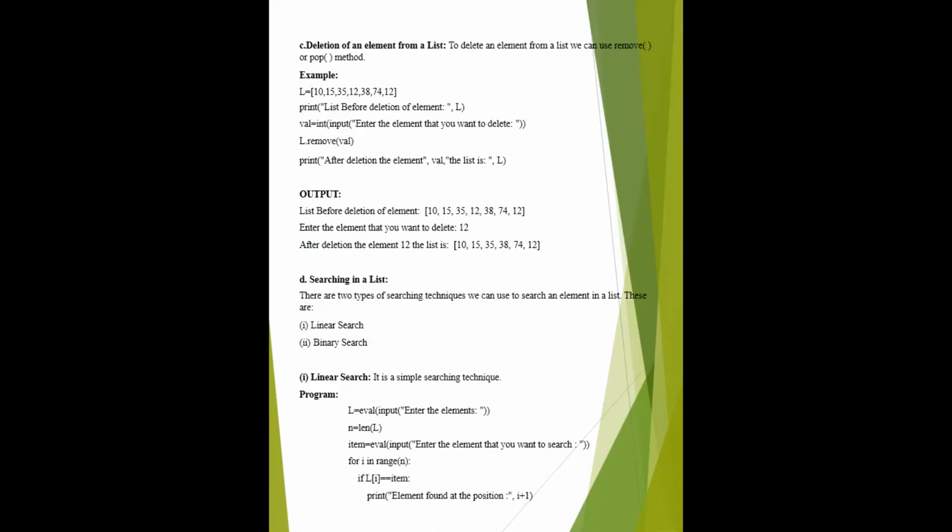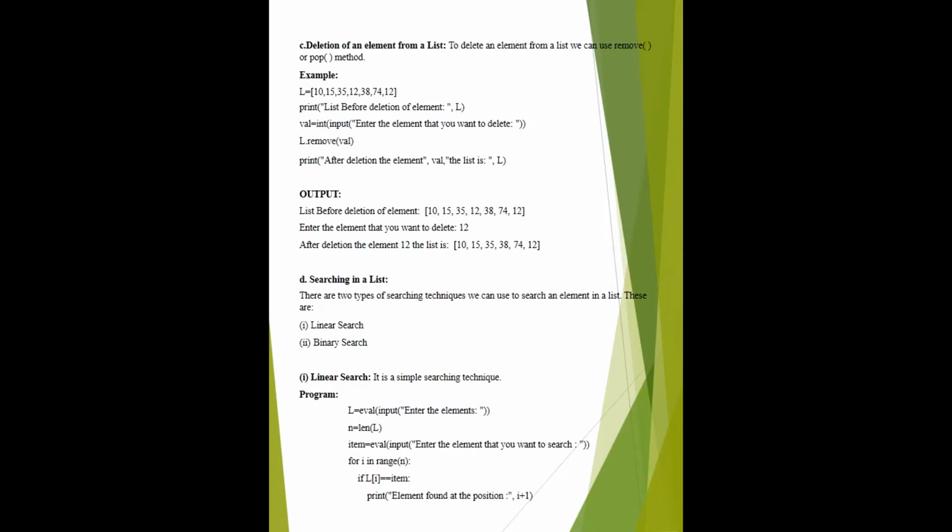Now in this video we will learn the next operation which you can perform on a one-dimensional array: deletion of an element from a list. You can delete an element from a list either by the remove or the pop method.